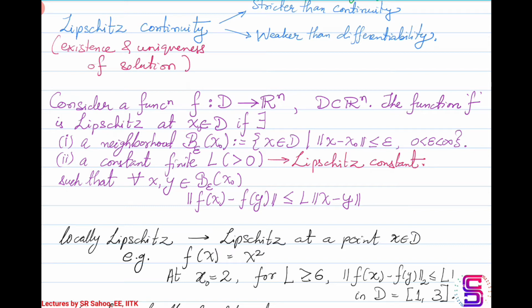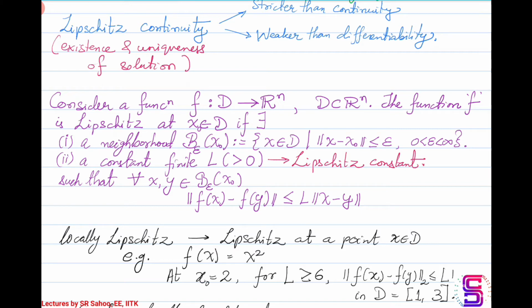it cannot change. For example, in the example that we are discussing, f of x equal to x squared, suppose the neighborhood that we are taking around the point of interest 2 is the interval 1 comma 3. If we take any L which is greater than or equal to 6, then you can verify that this particular inequality will be satisfied. So if you take L equal to 6, then the Lipschitz constant for this function will be 6 at the point 2.